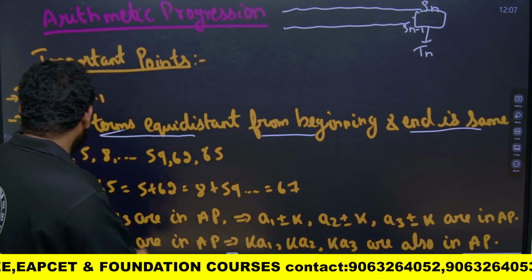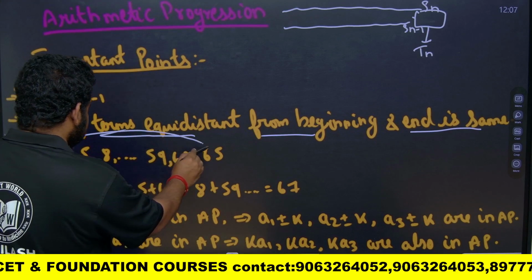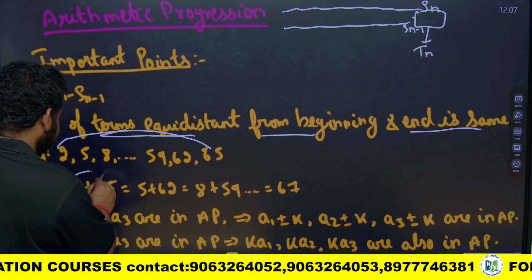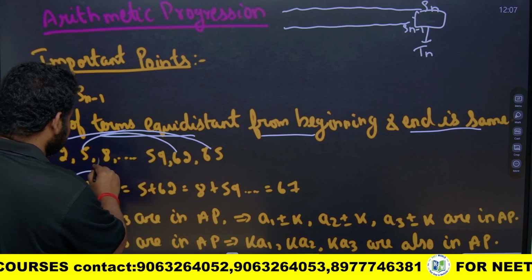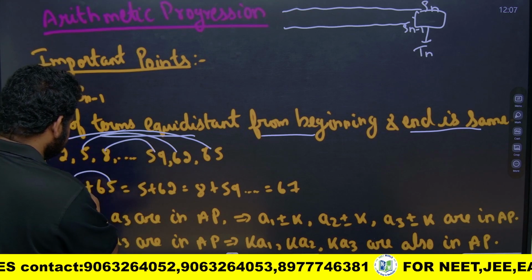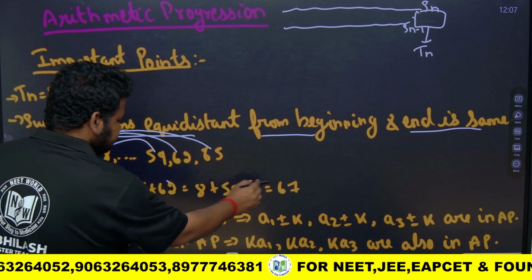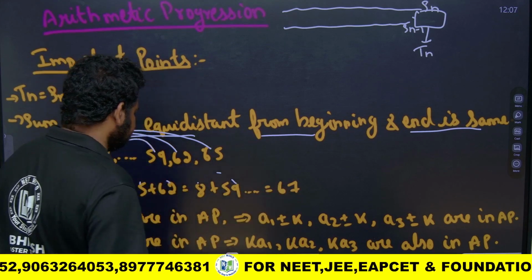See here, friends. 2 plus 65 will be equal to 5 plus 62, and will be equal to 8 plus 59. 2 plus 65 is what? 67. 5 plus 62 is what? 67. 8 plus 59 is what? 67. That is the meaning of this.